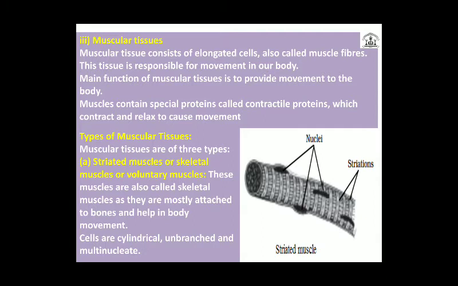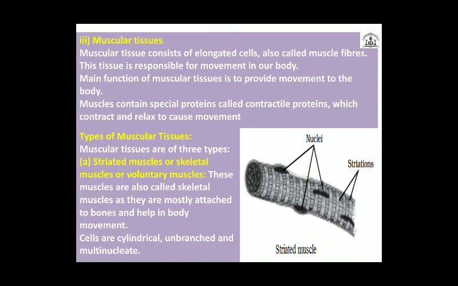These skeletal muscles are found in those organs where voluntary movement is possible. So what are voluntary muscles? Muscles where we can control the movement.